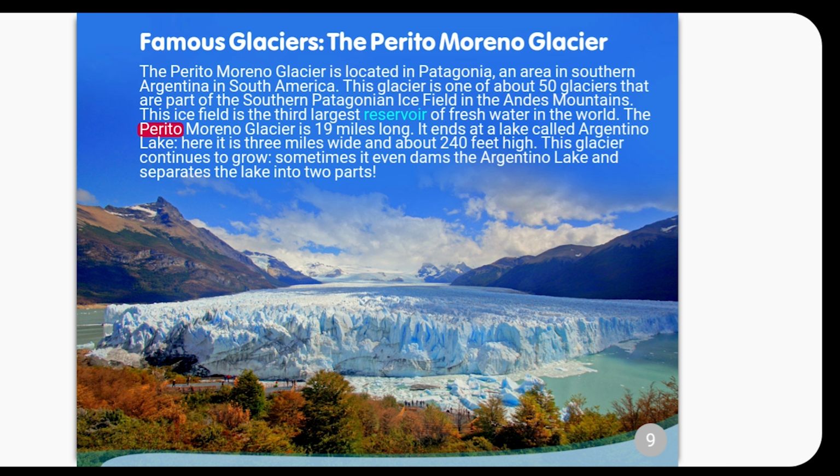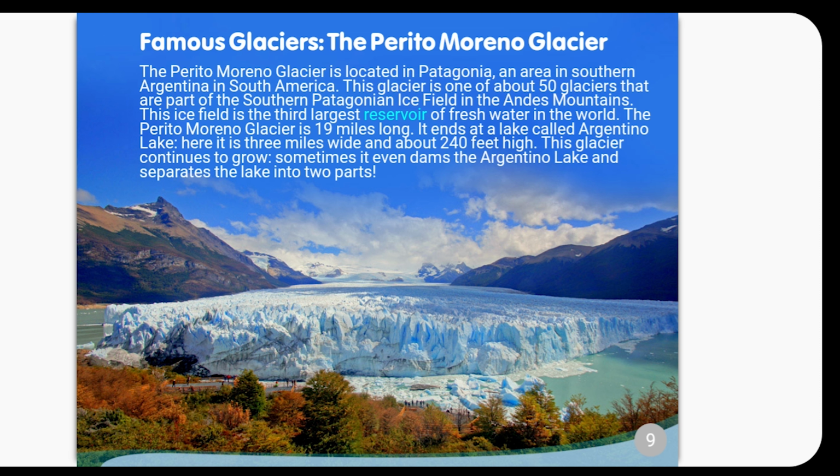The Perito Moreno Glacier is 19 miles long. It ends at a lake called Argentino Lake. Here it is 3 miles wide and about 240 feet high. This glacier continues to grow. Sometimes it even dams the Argentino Lake and separates the lake into 2 parts.